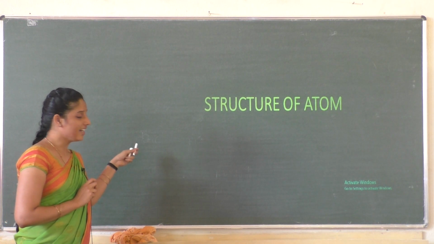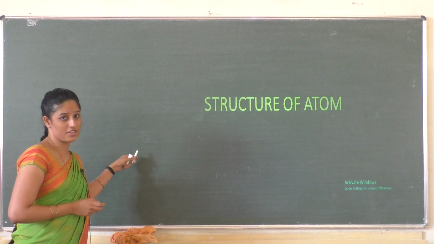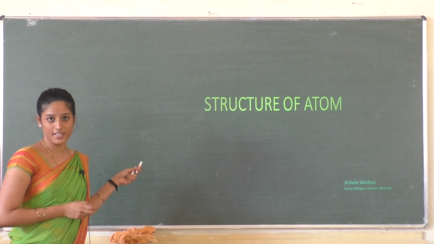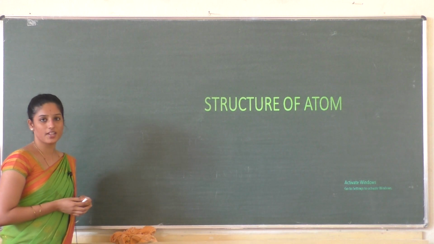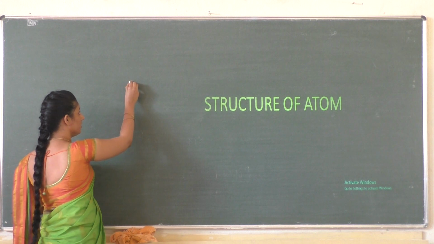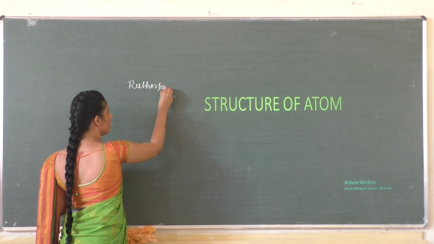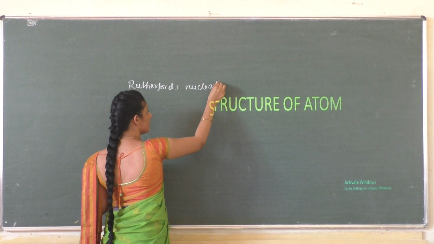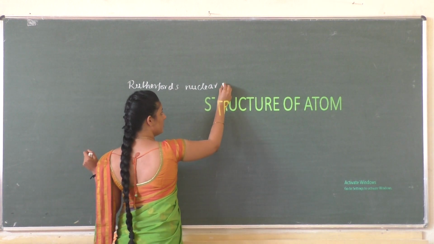That model has various limitations. In order to overcome the limitations of Thomson's atomic model, the next important model was given by Rutherford. It was named Rutherford's nuclear model, where he discovered the presence of a nucleus in an atom.